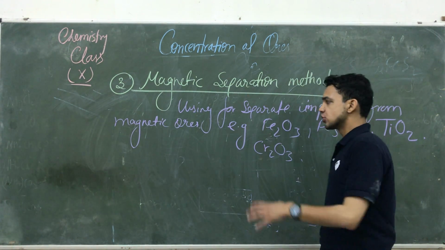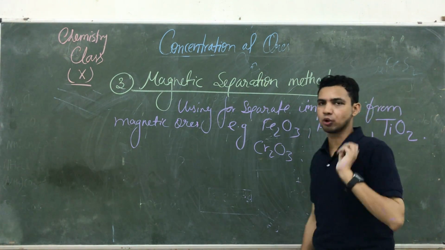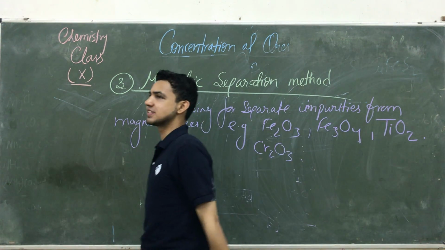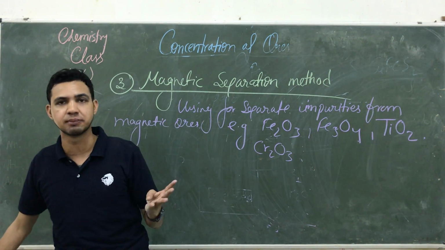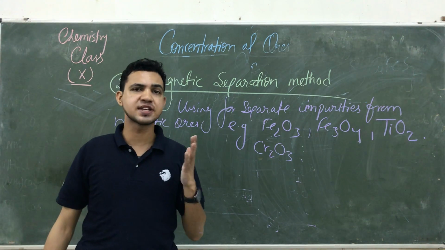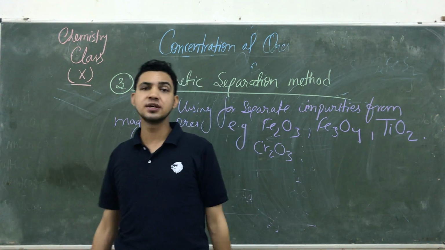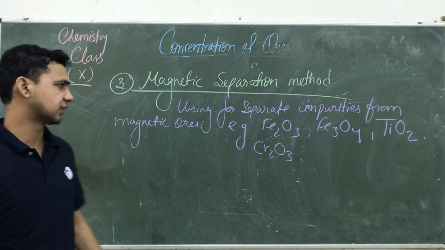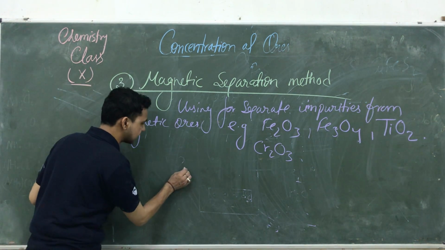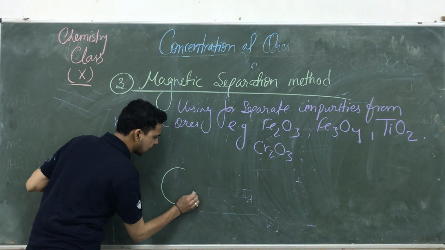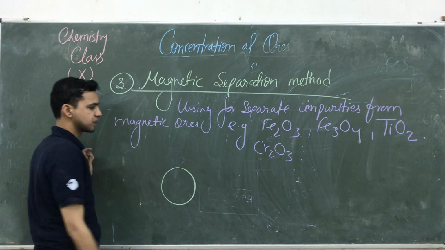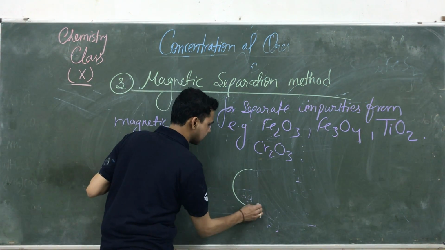magnetic ore. So if this magnetic ore contains impurities, such impurities cannot be separated by your gravitational method. Such impurities cannot be separated by your flotation methods. Only the magnetic separation method can be used. So what happens in the magnetic separation method? In this method we are using a special instrument.